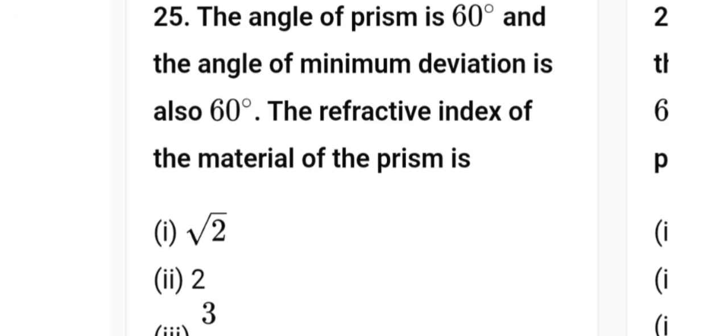The angle of prism is 60 degree and the angle of minimum deviation is also 60 degree. The refractive index of material of prism is sin of (A plus D) by 2 divided by sin A by 2. So if we put the values, our answer will be √2.